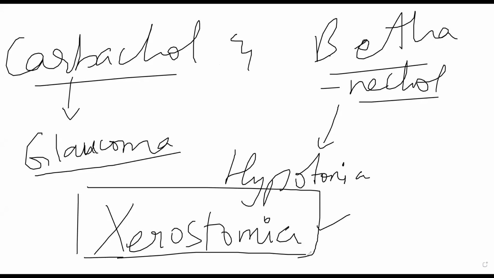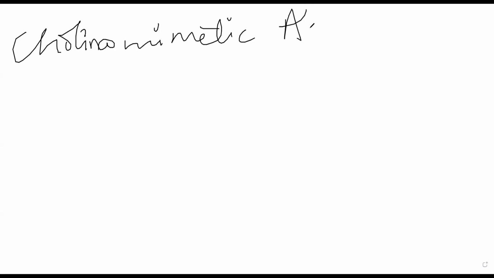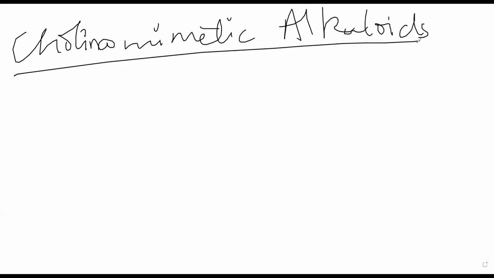As I told you, adverse effects are quite severe and quite a lot. Your patient will have diarrhea, flushing, salivation, sweating, bradycardia, hypotension, syncope, and bronchospasms. Now, coming to the next class, which are cholinomimetic alkaloids. These drugs are alkaloids. These are naturally found substances that will act like your acetylcholine.